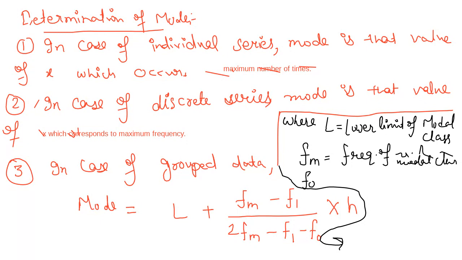Next, F naught, F0. It is equal to the frequency of the class preceding the modal class. I'm again repeating, F naught is equal to the frequency of the class preceding the modal class.